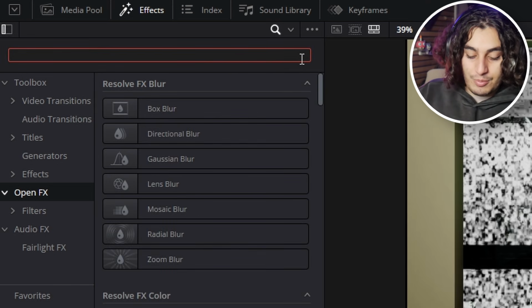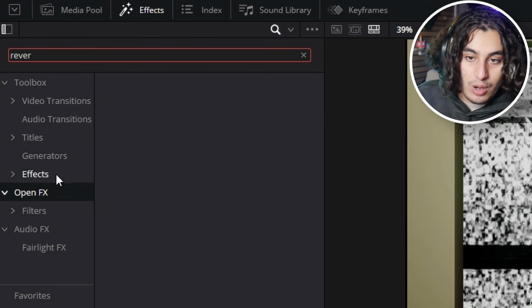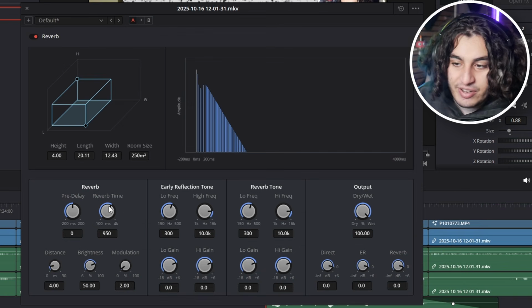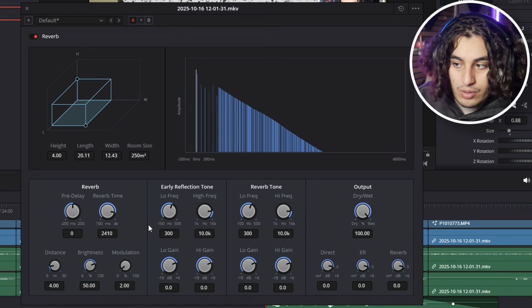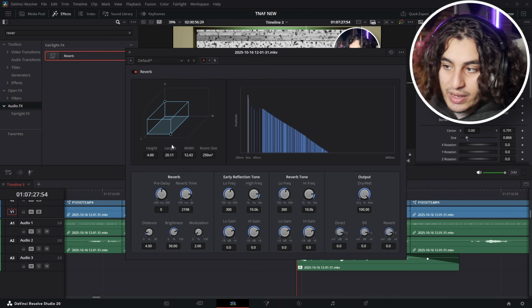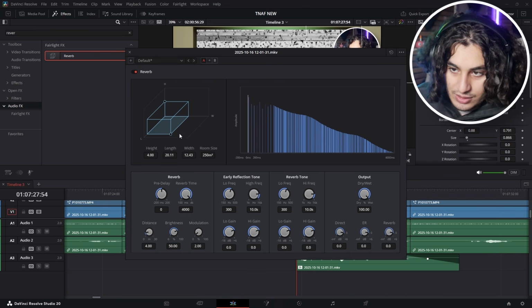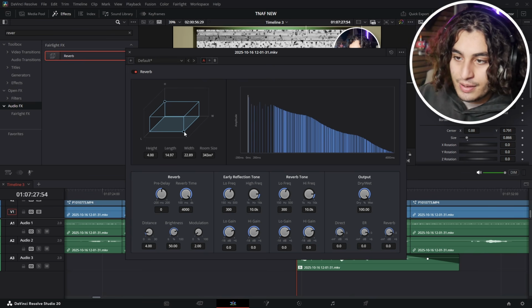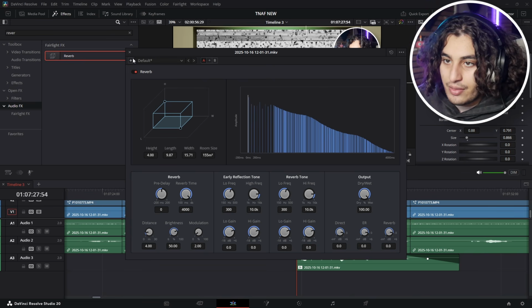Now what I'm gonna do, guys, is I'm gonna go and search reverb. This is not a plugin, this is actually part of the software here. We're gonna drag and we're gonna drop it into this bottom file. Reverb time. We're gonna drag this down. This is like how long you want the reverb to go on for. I think anywhere between like halfway and the full way is good. This box is like trying to mimic the room you'd be in if you were to talk in here. Just go for like a square, and that's literally it.